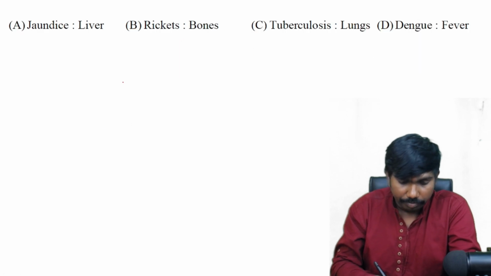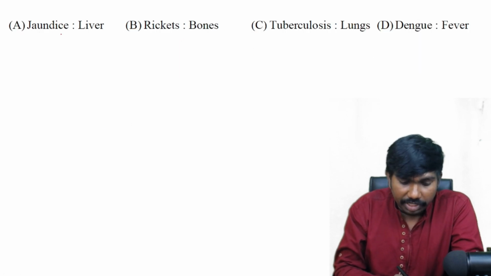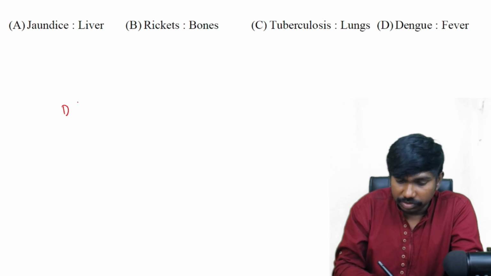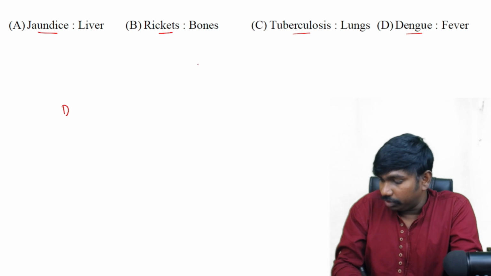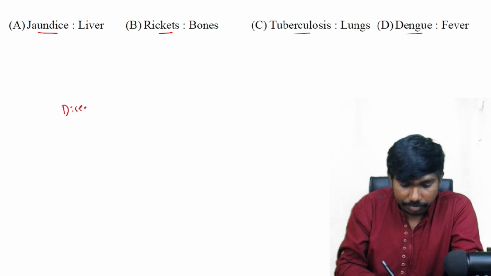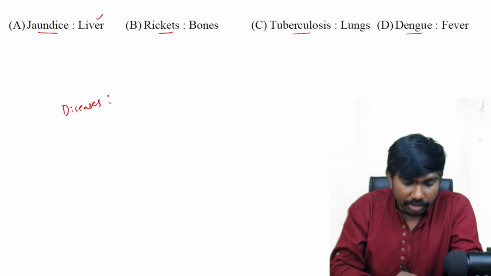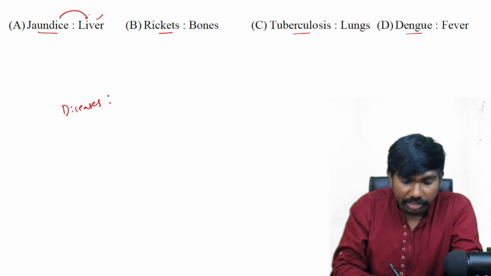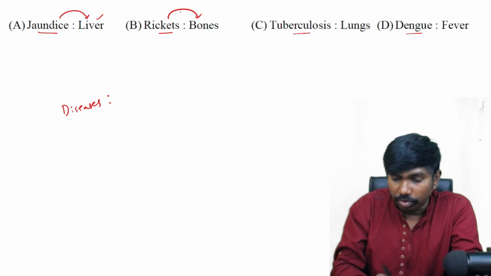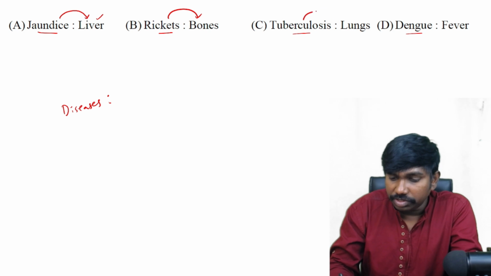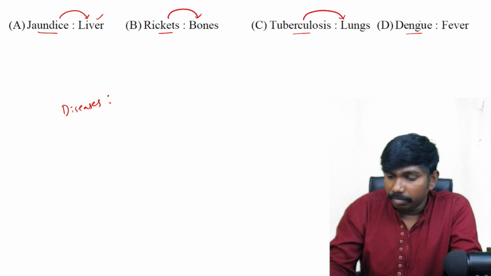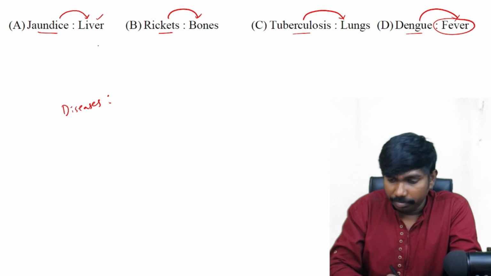Next one, jaundice liver, again from biology and again from diseases only. So the first one is a disease: rickets, tuberculosis and dengue. These are diseases, and the second is the body part. Jaundice attacks the liver, rickets the bones, that is also correct, tuberculosis the lungs, that is also correct, but dengue fever is not a part of the body, right?